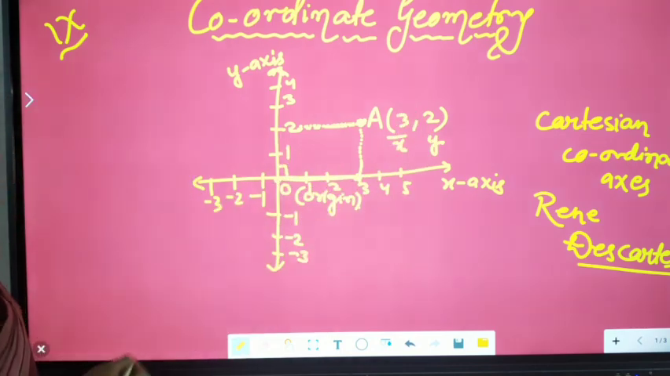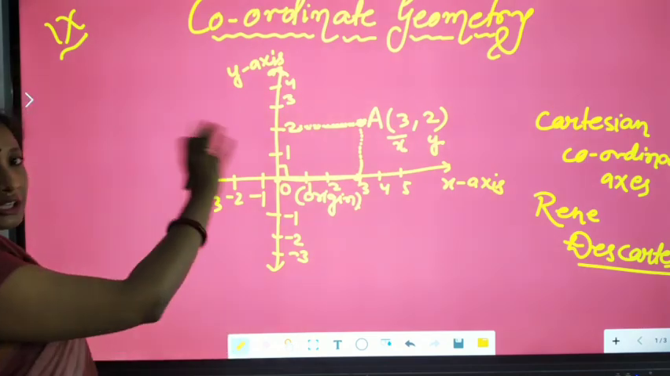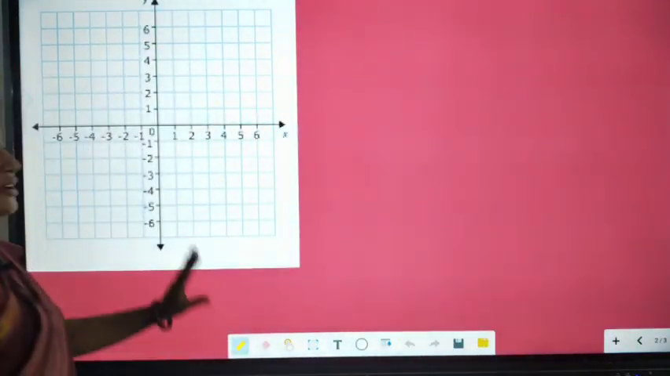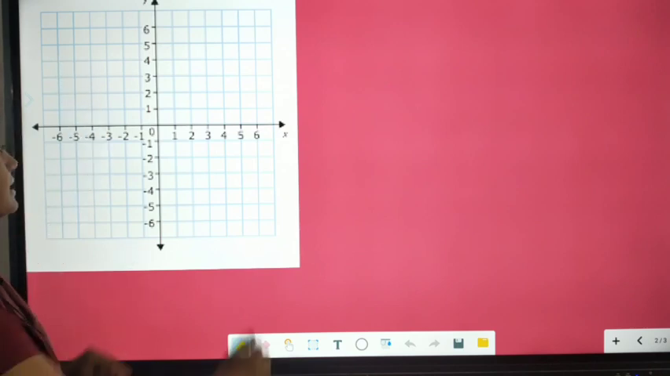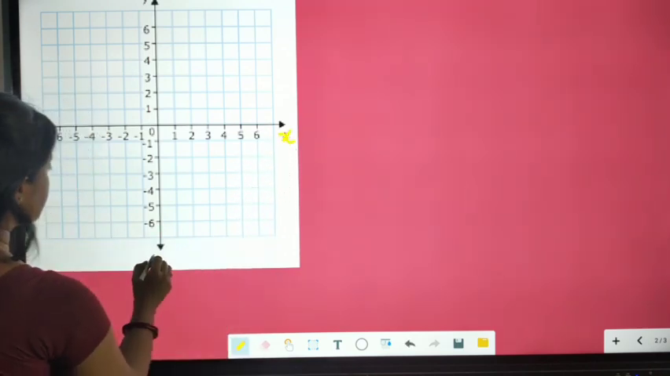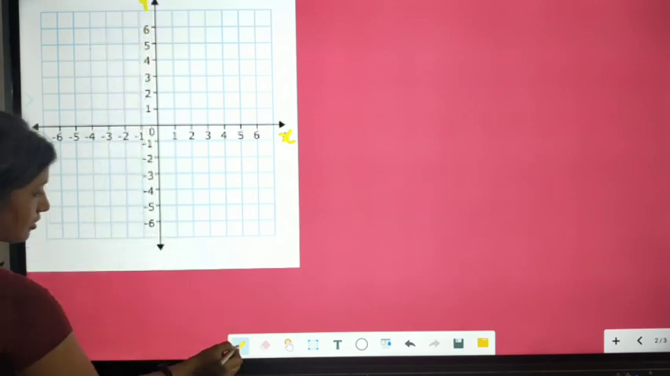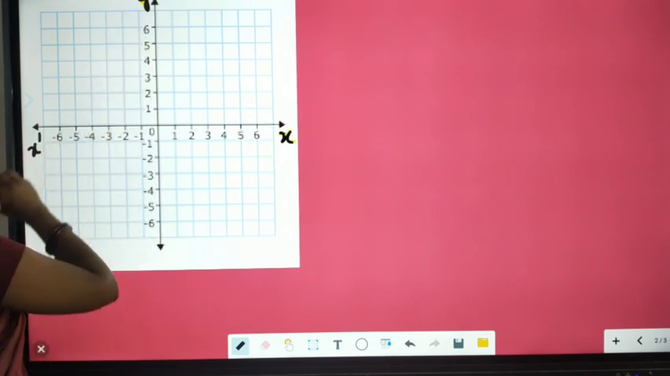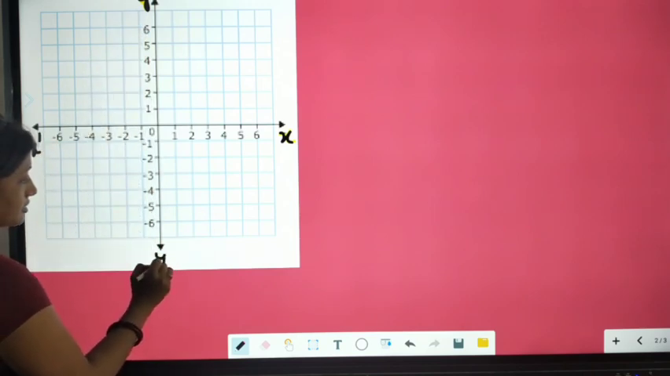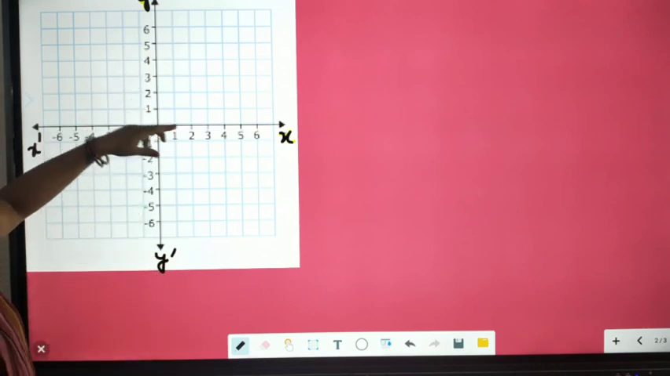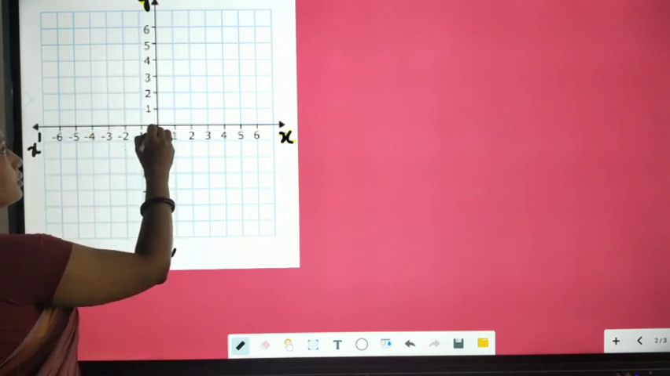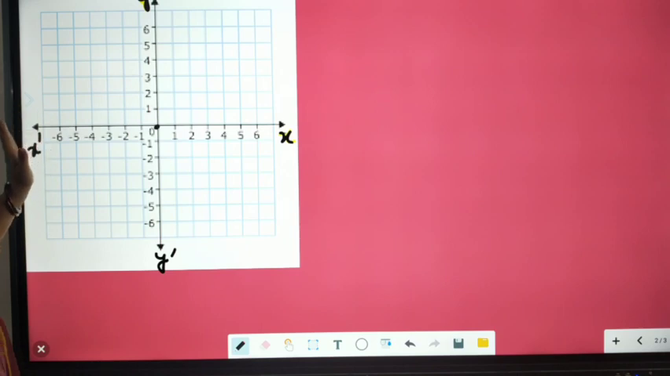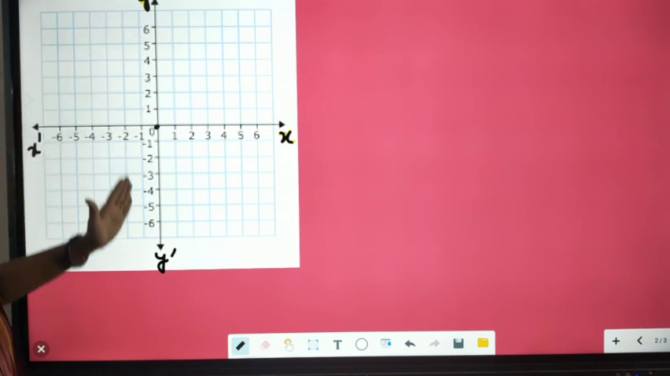Now let me give all the details about the coordinate axes. Here I have taken the graph. I have represented the x-axis and y-axis. This is the x-axis, this is the y-axis. The other ends are represented by x dash and y dash. Here the two perpendicular lines are meeting. Here it is the origin, and here it is 1, 2, 3, 4. This is positive. Here it is -1, -2, -3, -4, -5. This is negative. Here once again positive, and the downward side is negative.